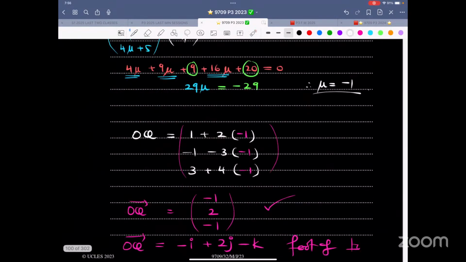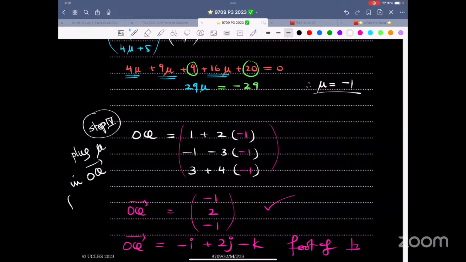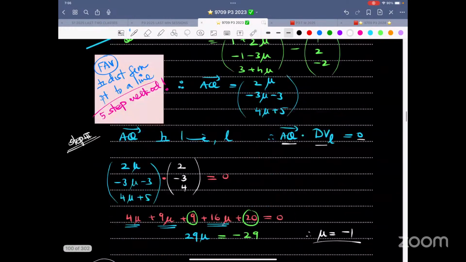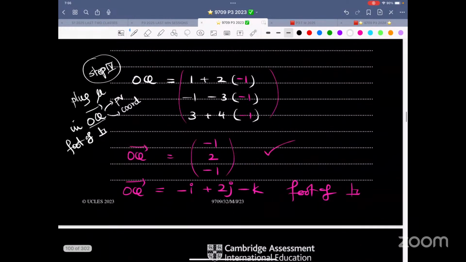Step 4. So step 4, that is plug mu in where OQ. Because we are looking for foot of perpendicular, that is OQ. So they can either ask for the position vector, they can ask for the coordinate. That is how you work. What are they asking for? Position vector. So you plug it in and you get this thing.